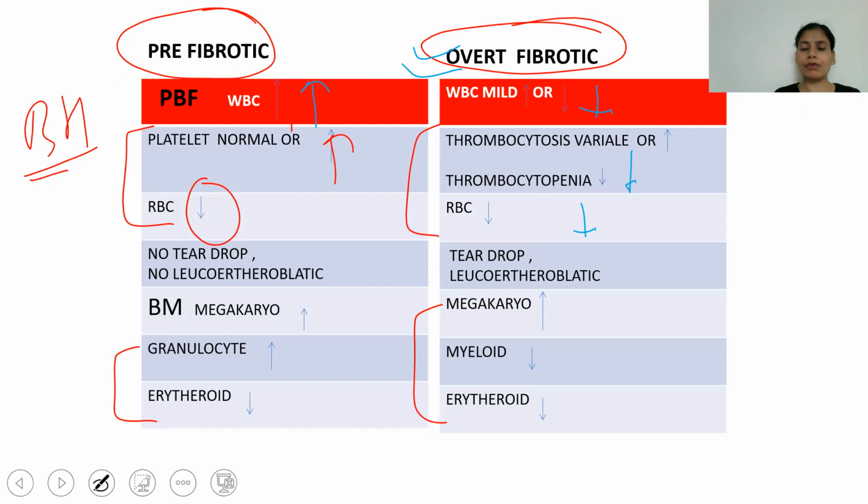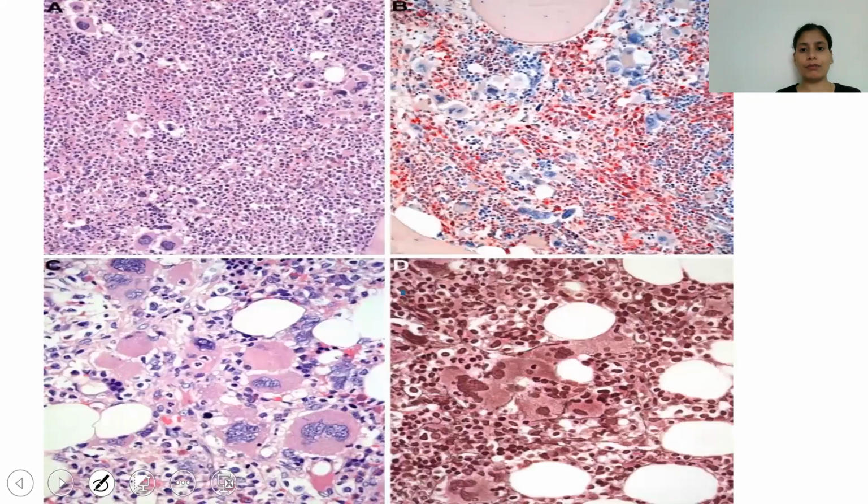But if we see the bone marrow earlier, leukocytosis and thrombocytosis may be seen. The important thing in the overt stage is leukoerythroblastic reaction and teardrop cells, which are not seen in the prefibrotic PMF.